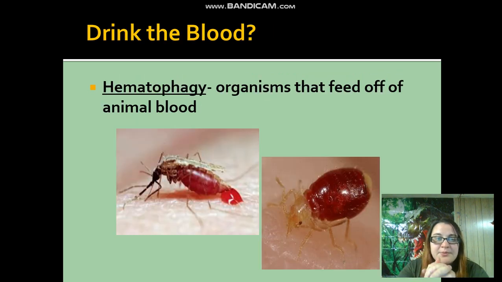Okay. And then we have hematophagy. And hematophagy, these are organisms that feed off of animals' blood. And so here on the left, we have a beautiful Miss Mosquito. And mosquitoes, the males do not feed on humans. They only feed on plants, and females feed primarily on humans or other animals.